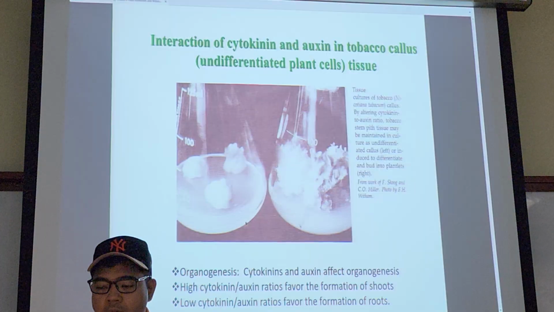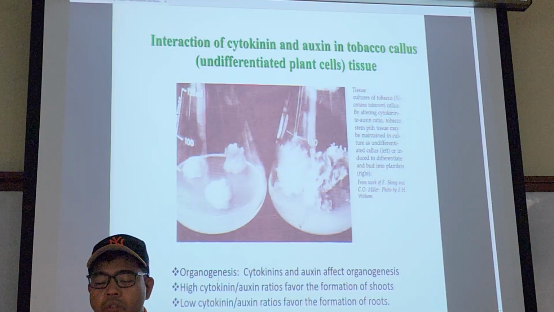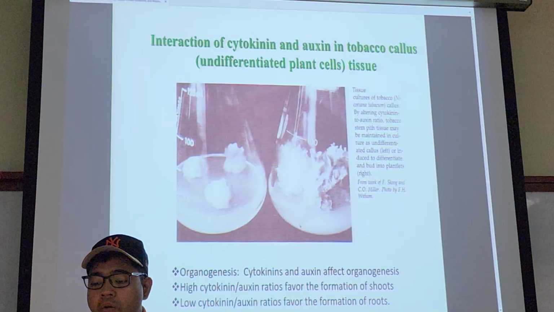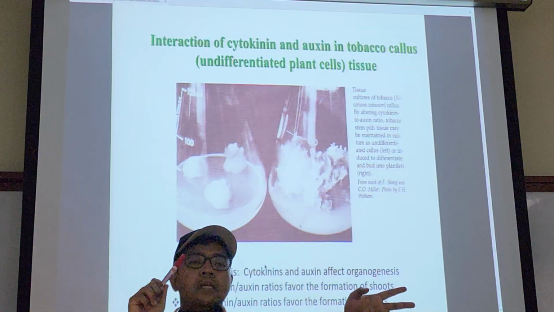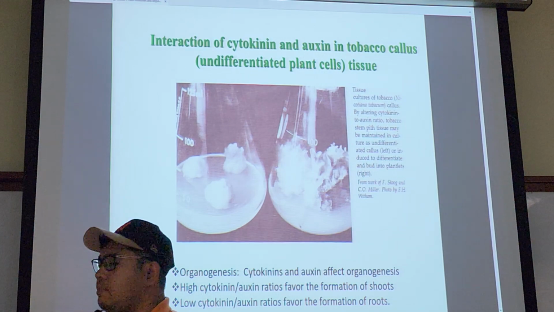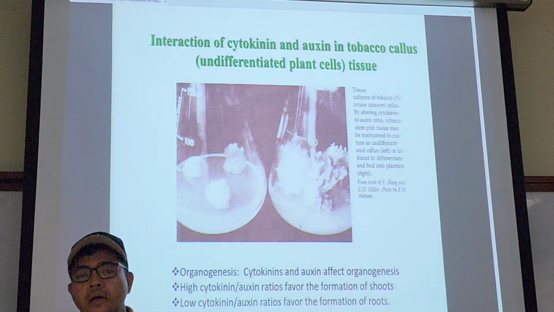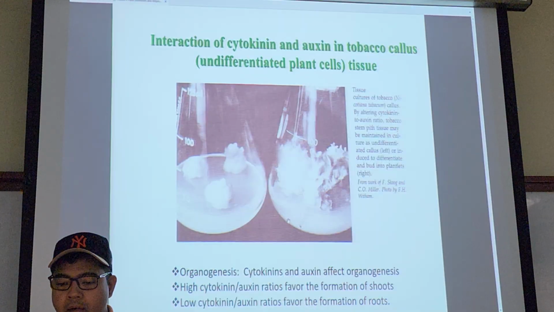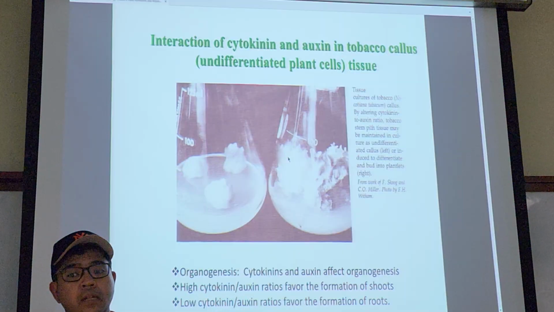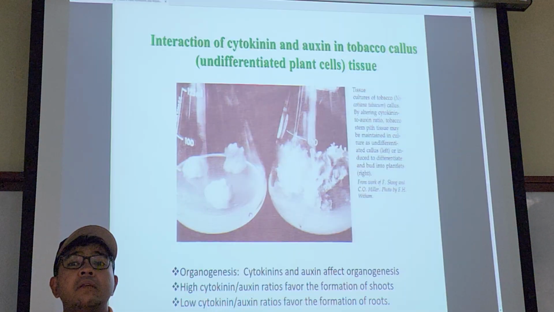Another terminology that you need to learn here is organogenesis, meaning the formation of organs. Usually cytokinin and auxin is what people play with in tissue culture, in the lab right behind this wall. Do you know what this is? They are playing around with the ratio of cytokinin and auxin. This is an undifferentiated mass, or they call it callus.